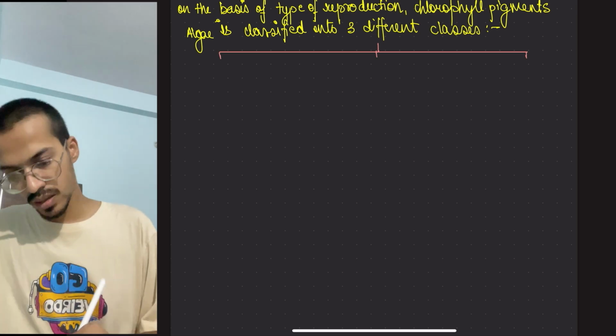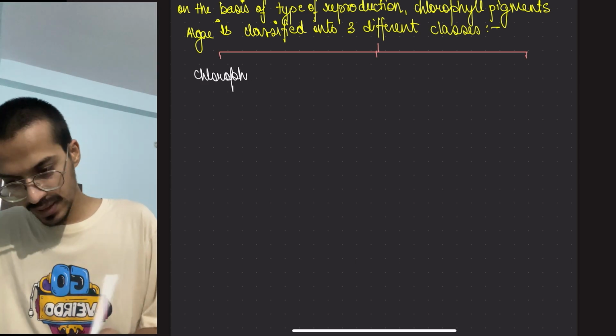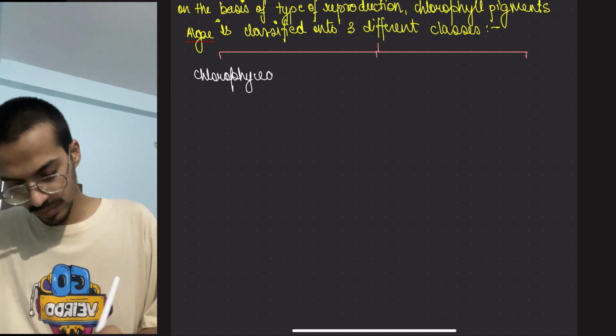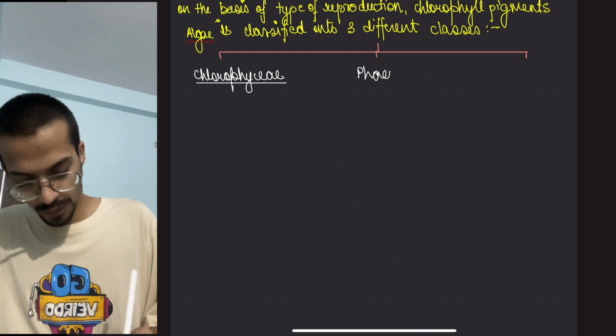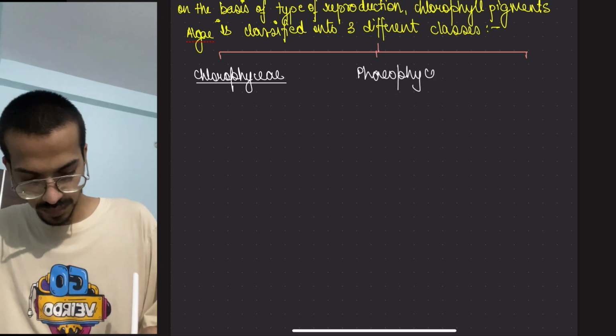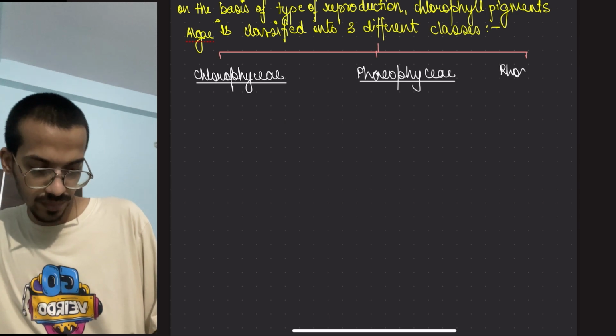We have chlorophyceae, we have phaeophyceae, we have rhodophyceae.